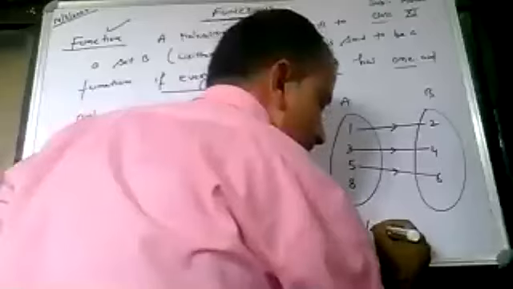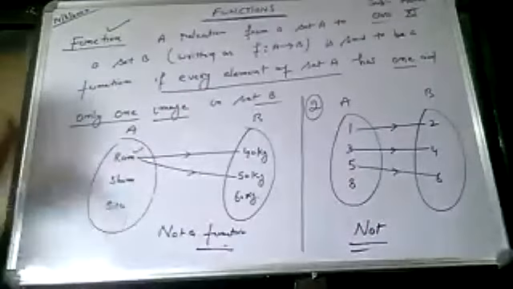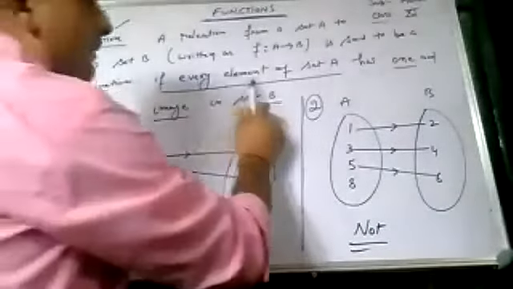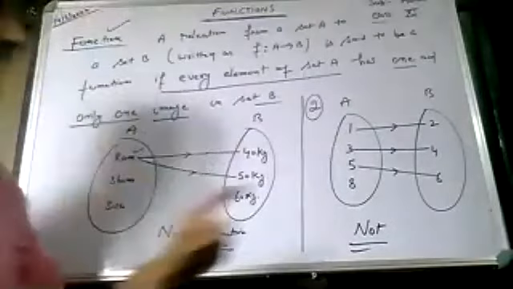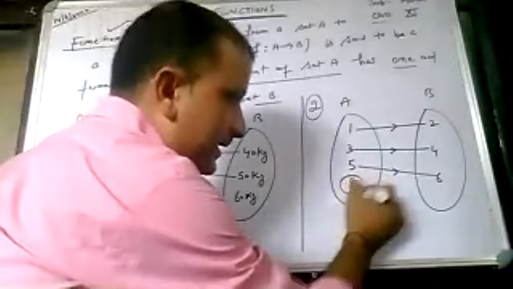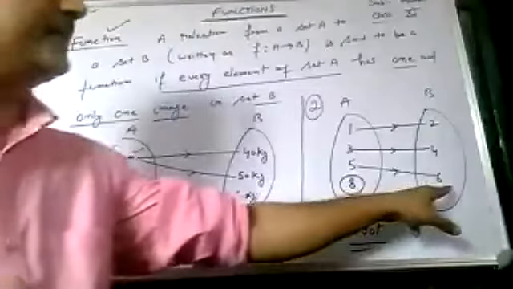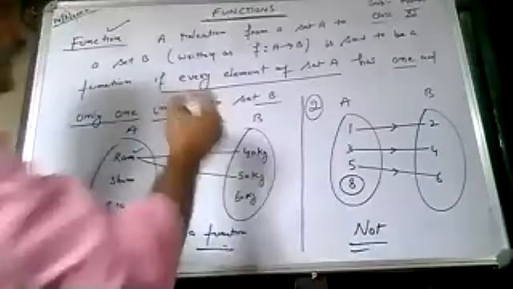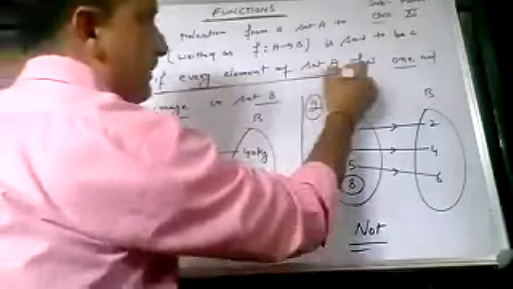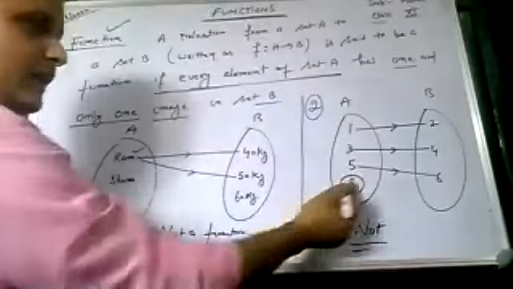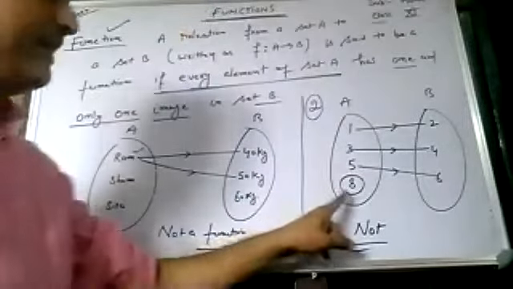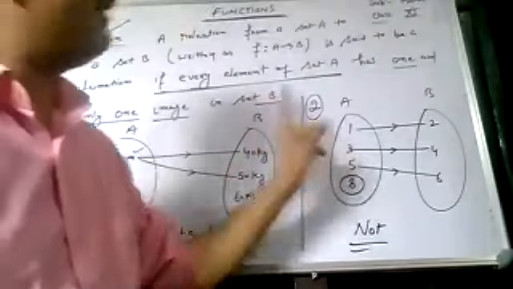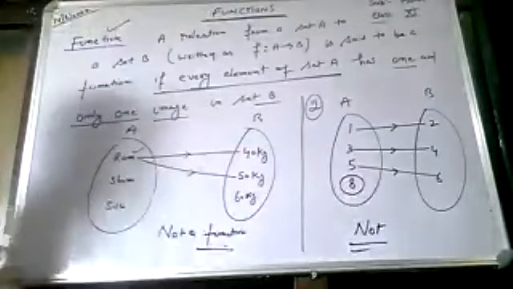See, class, this is not a function. Why? See what I said. Every element of set A, every means each and every element. See, there is an element 8 in set A which does not have any image in set B. So this is not a function. What is the statement? Every element of set A. See, 1 has the image 2, 3 has the image 4, 5 has the image 6. But what about the element 8? There is an element 8 in set A. It does not have any image in set B. So this is not a function.